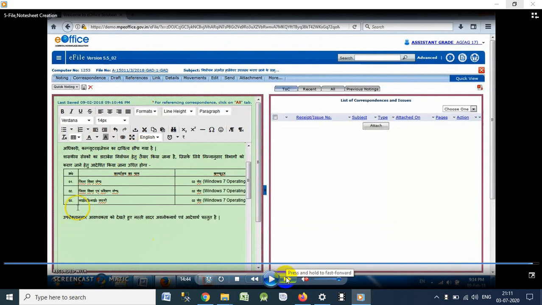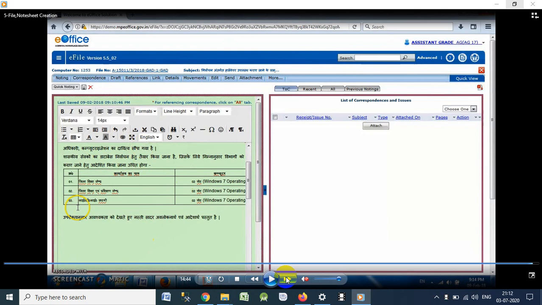Friends, because the recorder is creating some problem, my voice may not sync with the screen you are seeing, but you may understand what I'm saying. What I did actually, I'm explaining here that I have not attached any order with this note sheet for signing from the higher authority. So I came back to the note sheet screen.